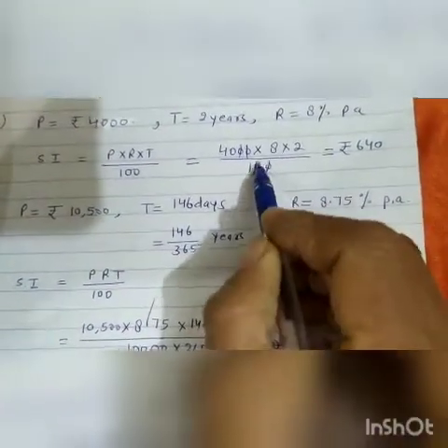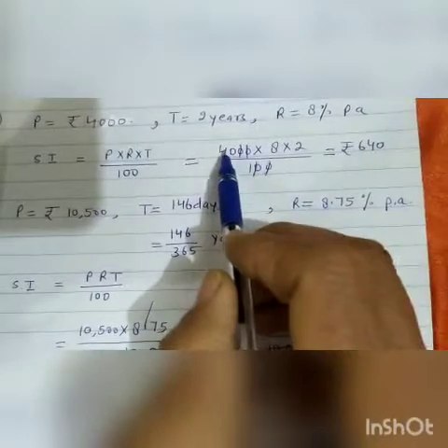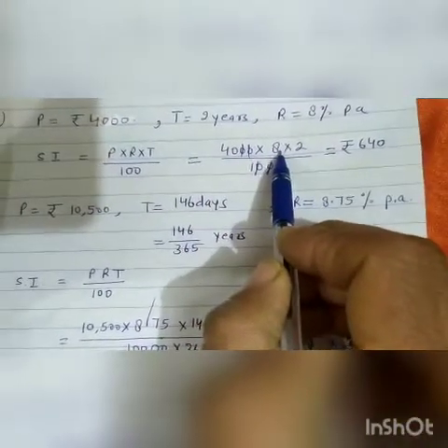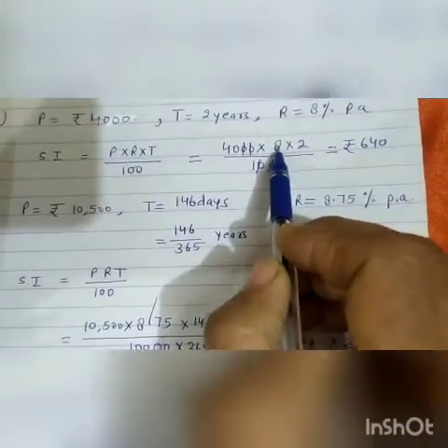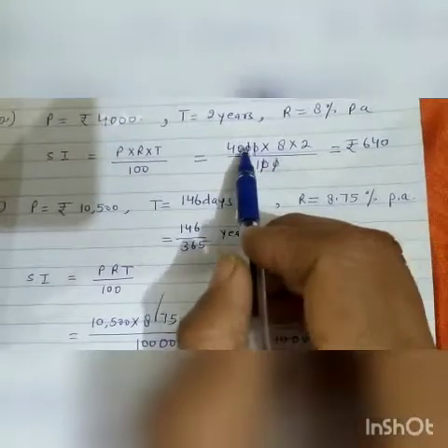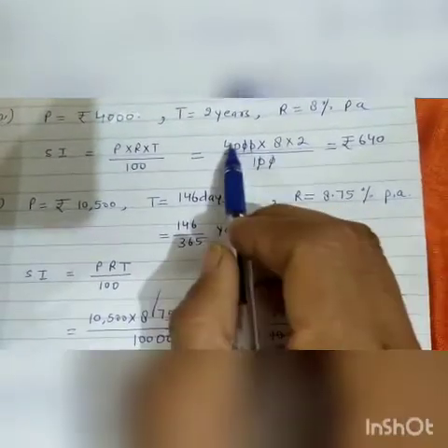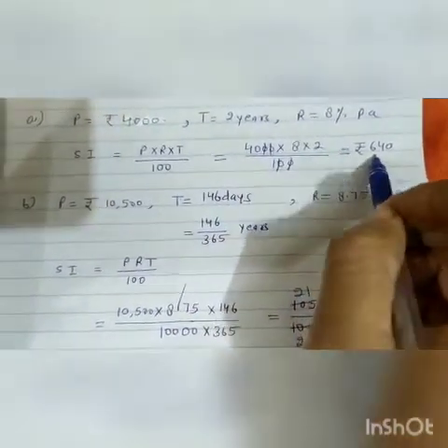0, 0 cancel, 0, 0 cancel. Now 40 into 8. 8 into 2, 2 8 are 16, 16 0 is 0, and 16 4 are 64.